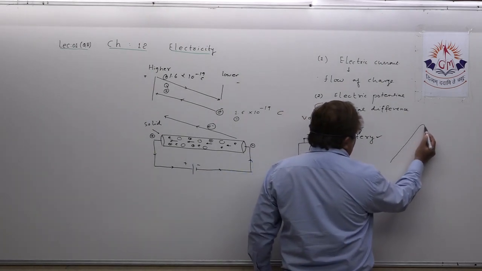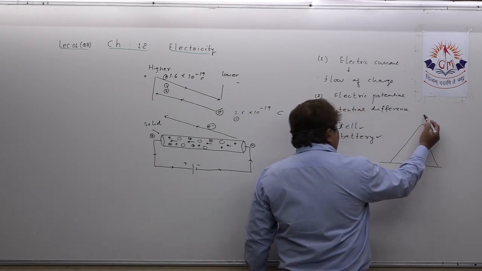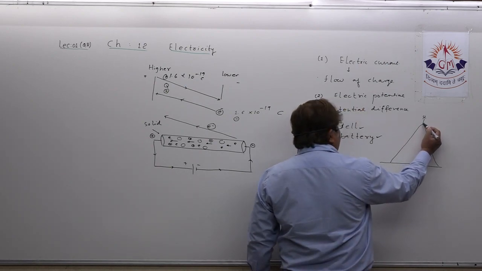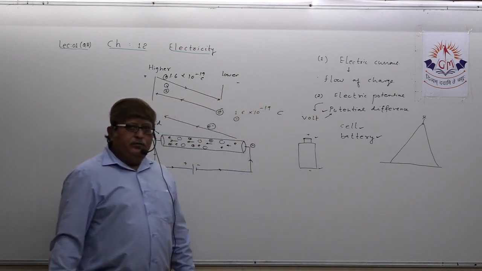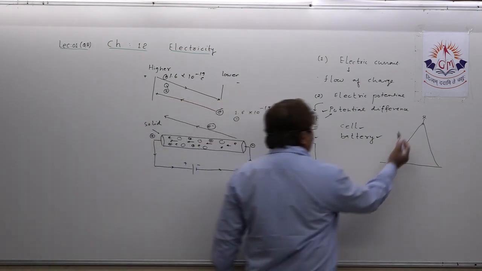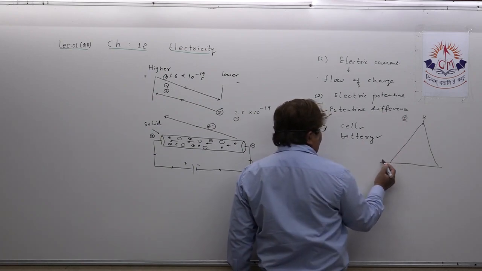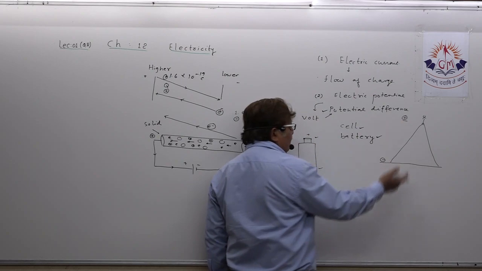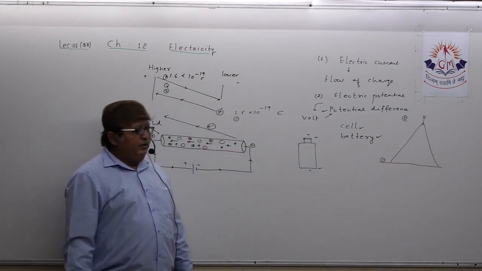When an electron travels from lower to higher, it is like, suppose a person, just start thinking this way. Suppose this is a hill, okay? Now if some person is standing here on the hill, you can consider this as higher potential, positive, and this as lower potential. You all have understood the chapter of work, power and energy.